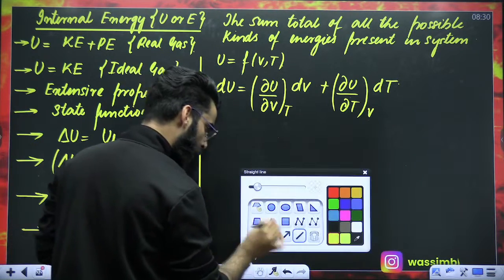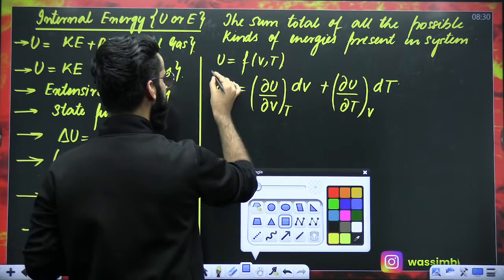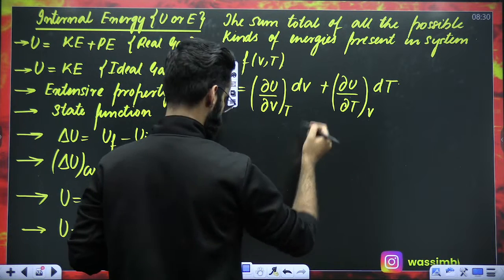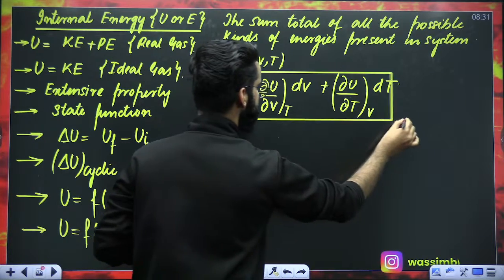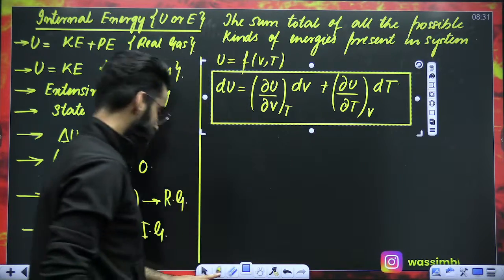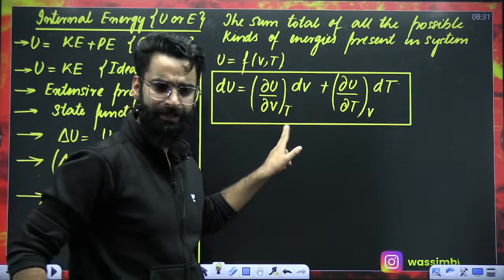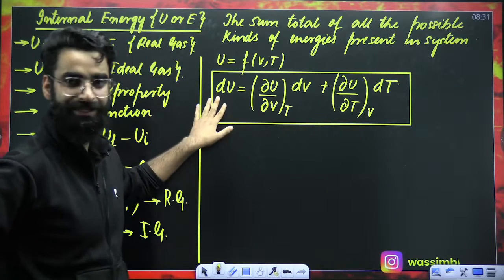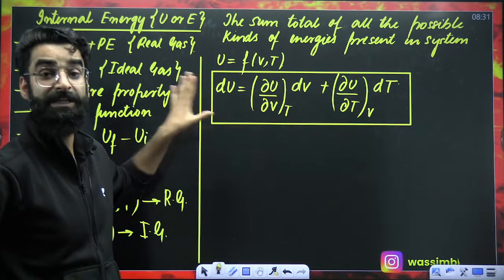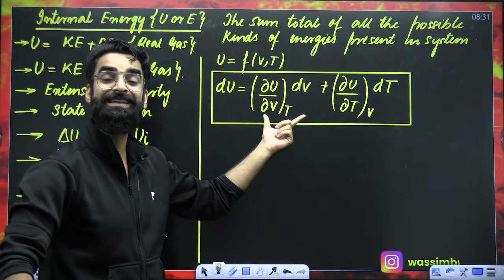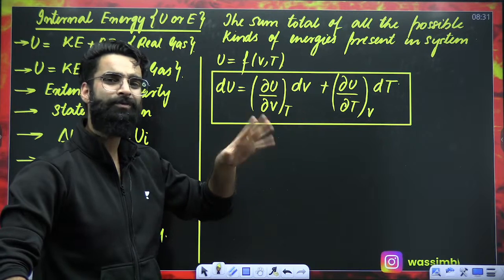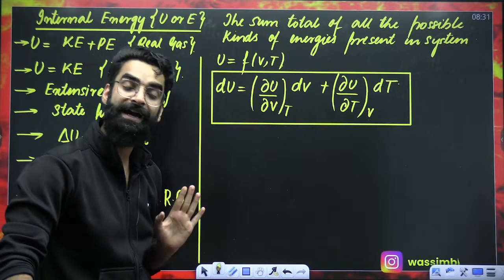I hope you now know exactly how this equation comes. This equation gives me the total internal energy change. But this is the equation for which gas? Real gas. I don't have to talk in terms of real gas, I have to talk only about the ideal gas.